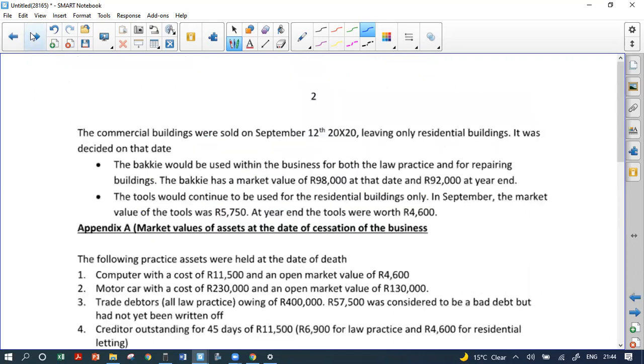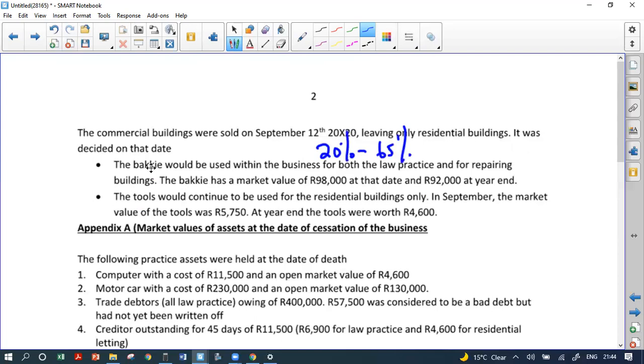Okay. So what does it say? It says the commercial buildings were sold on September 12th, 2020, leaving only residential buildings. It was decided on that date. The bakkie would be used within the business for both the law practice and for repairing buildings. So what's going to happen with this one? We're going from 20% to 65%.